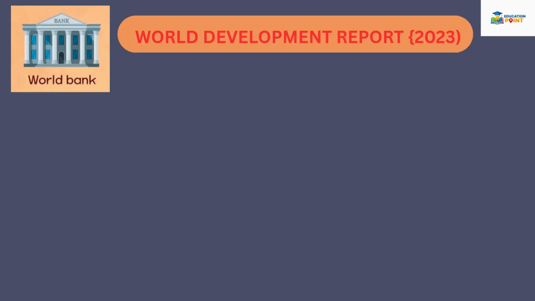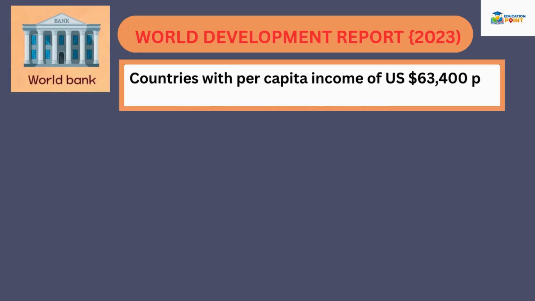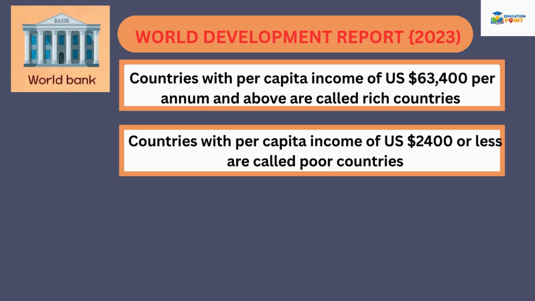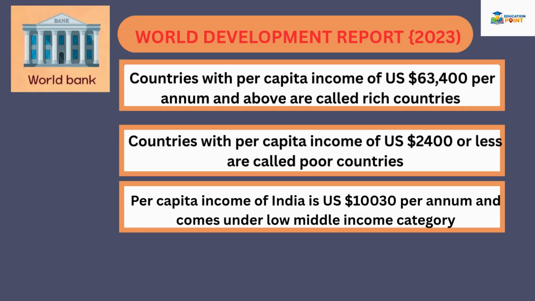Now the question arises, what is the criteria of classifying? As per the World Bank, countries with per capita income of US $63,400 per annum and above are called rich countries. Countries with per capita income of US $2,400 or less are called poor countries. Per capita income of India is US $10,030 per annum and comes under the low middle income category.